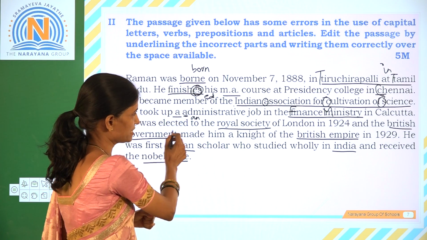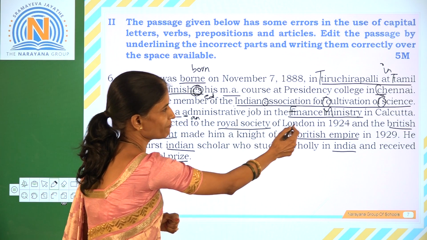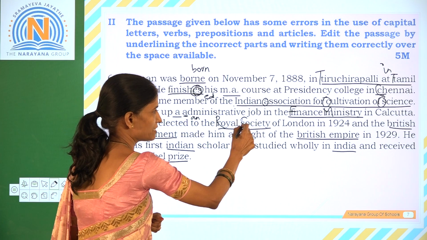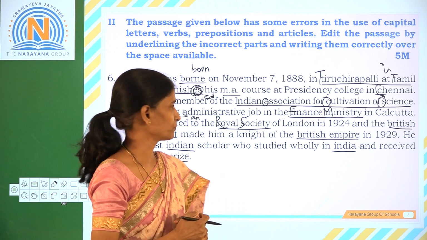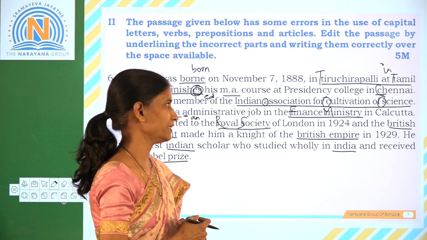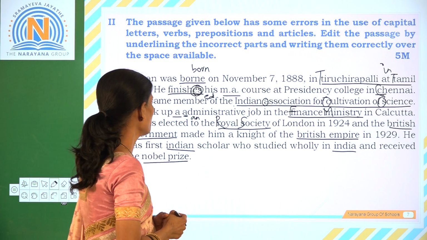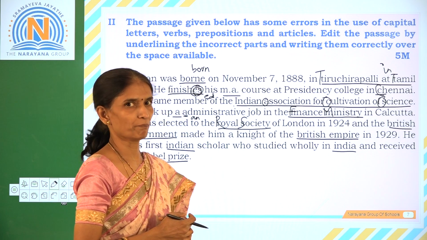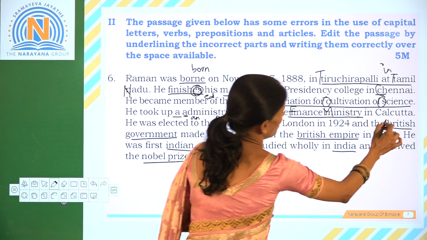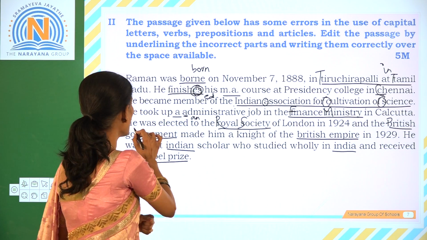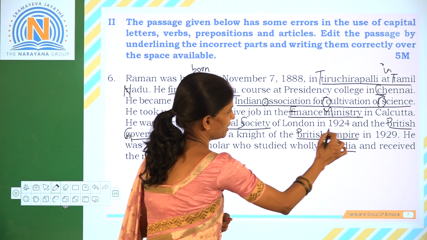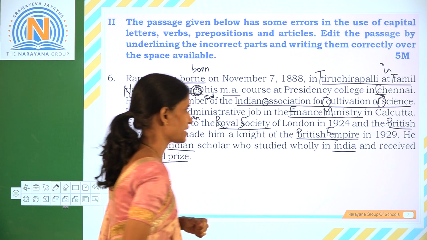He was elected to the Royal Society of London in 1924. So R should be capital, S should be capital. Royal Society of London in 1924, and the British government made him a Knight of the British Empire. So here the British government should be capitalized, and then the British Empire should be capitalized.